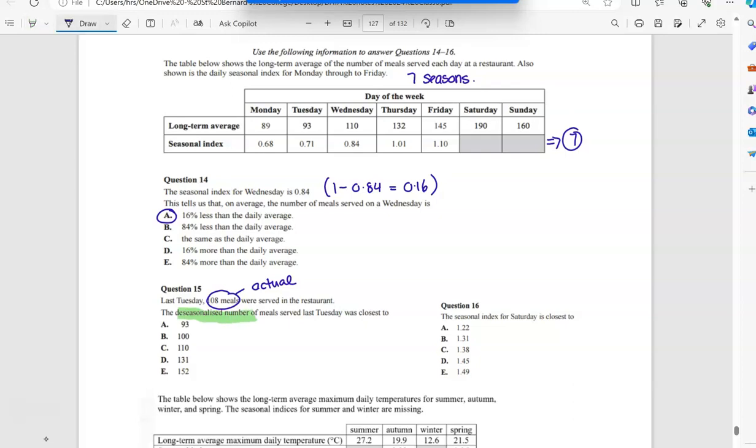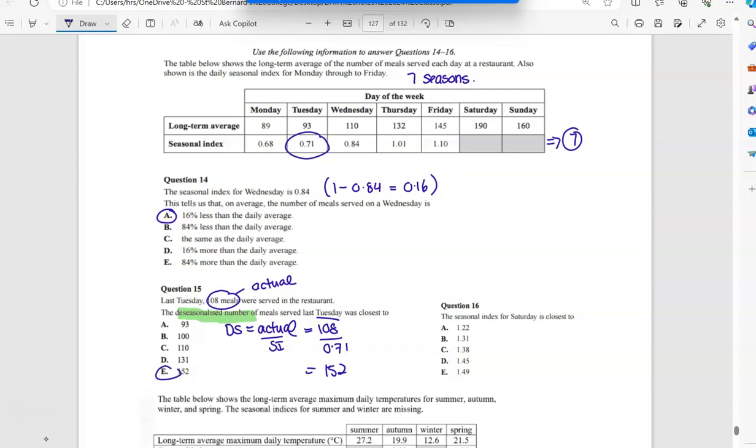So hopefully you go, all right, they want deseasonalized. I'll write the formula. Deseasonalized is actual over seasonal index. They told me what the actual was, and then I need the seasonal index for Tuesday, but I can read it up there. So it's 0.71 and I end up with 152. So that one, pretty straightforward questions.